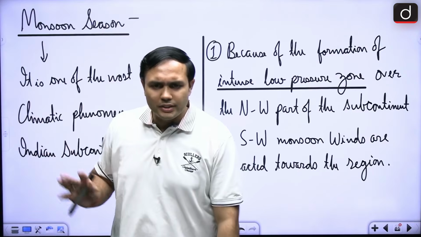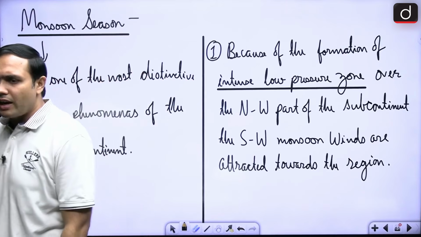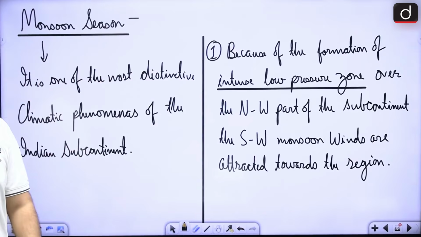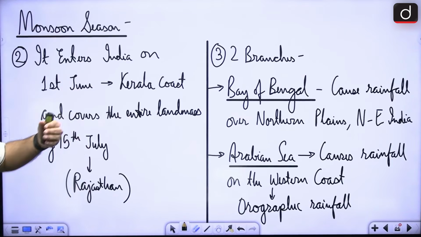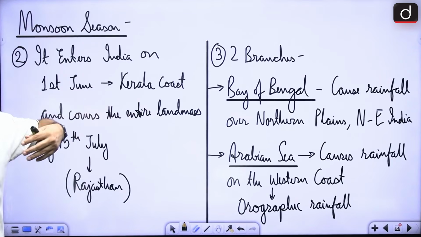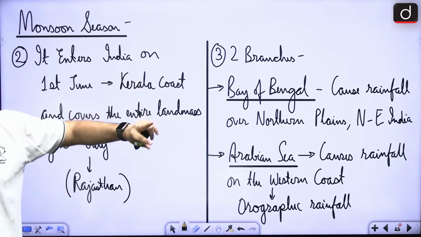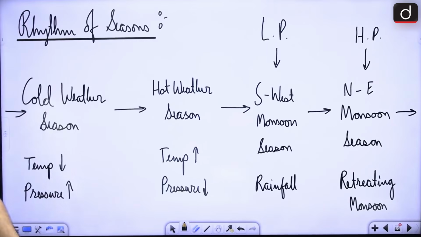So these are some of the basic aspects. Of course, monsoon season has its own effect, right? It is, of course, the creation of a low pressure zone in our region, right? And as it enters India, it is able to cover the whole of the Indian landmass from 1st of June to 15th of July. There are two branches, Bay of Bengal and Arabian Sea branch, right?